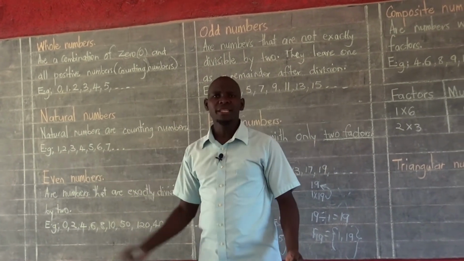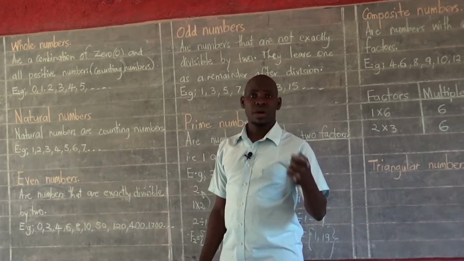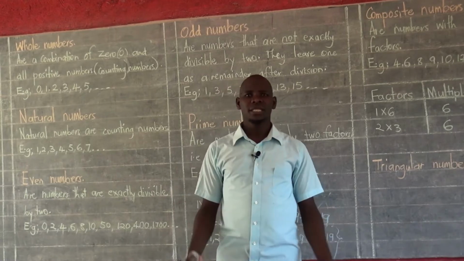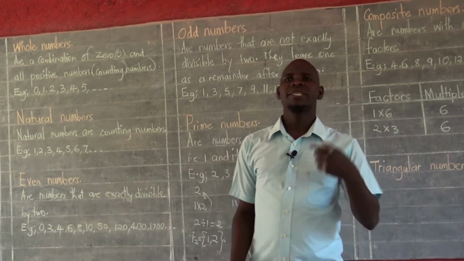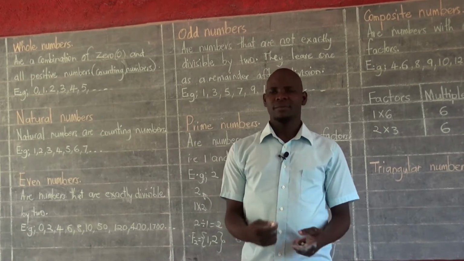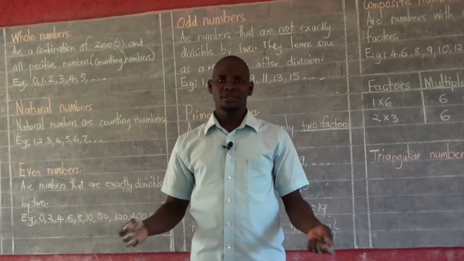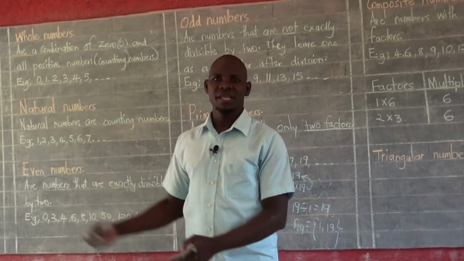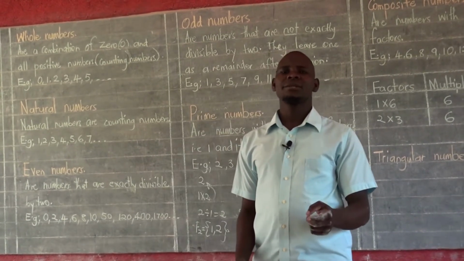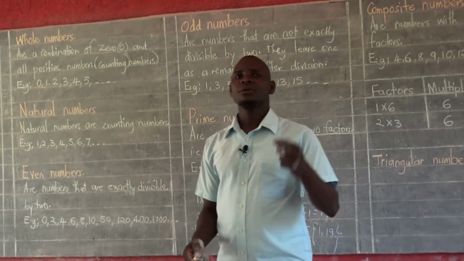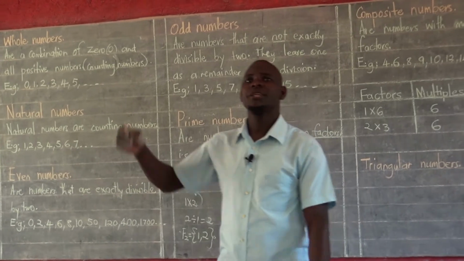So if we need to come up with what we call triangular numbers, we are going to add consecutive counting numbers together. The word consecutive means something which comes after the other. For example, in a primary school, we have classes in a consecutive arrangement. We have classes right from primary 1 to primary 7. But you can't skip from P1 and then go to P7.